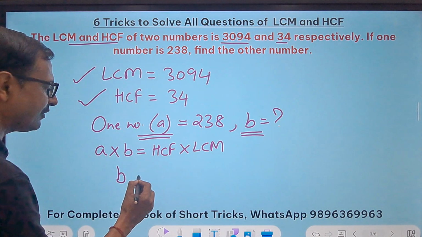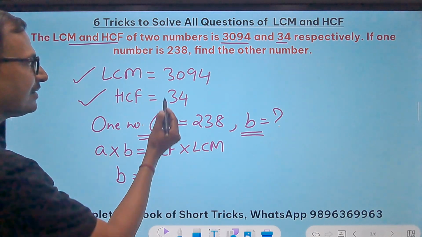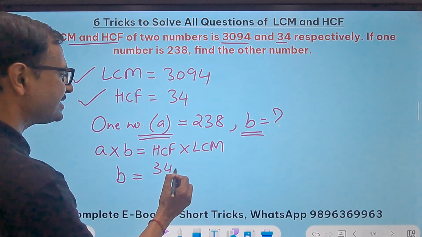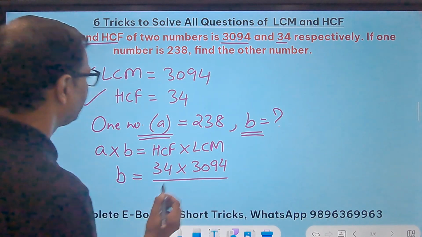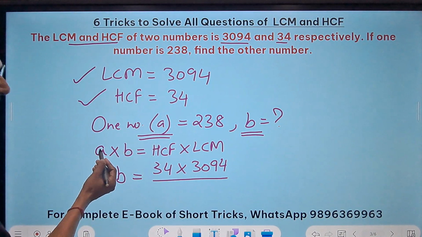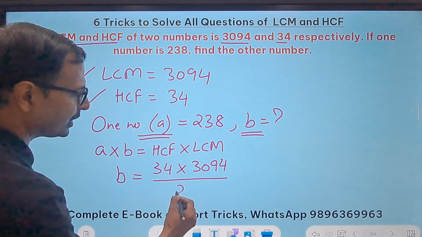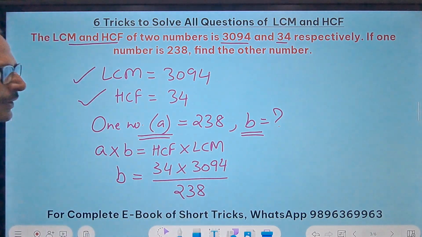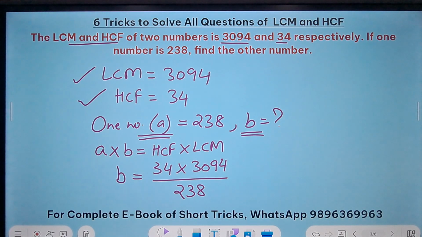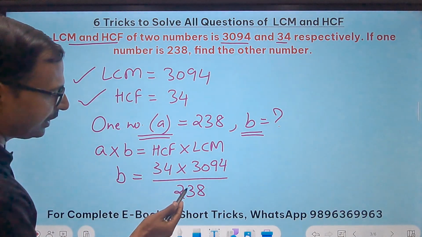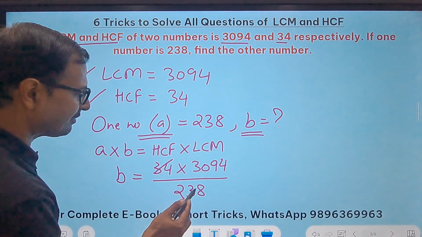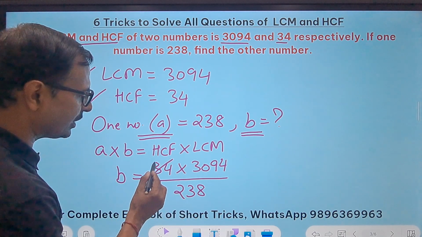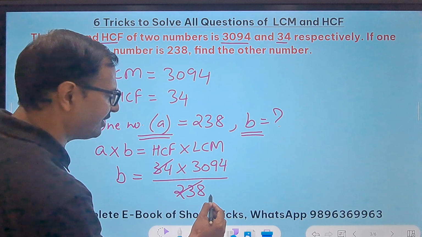Now in this case, we have to find B. HCF is 34, LCM is 3094 and the first number A is 238. Dividing by A, and now we can just cancel the common factors. I think 34 and 238 will be cancelling each other maybe 7 times. 7 4s are 28, 2 7s are 14, 21, 23. Obviously, yes, it is 7 times.